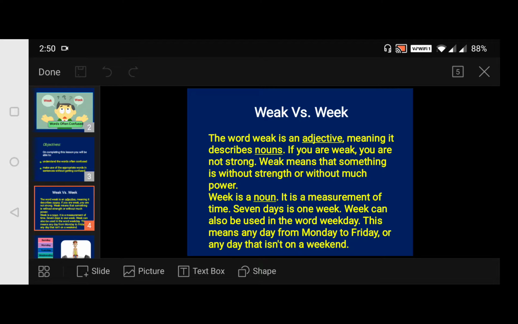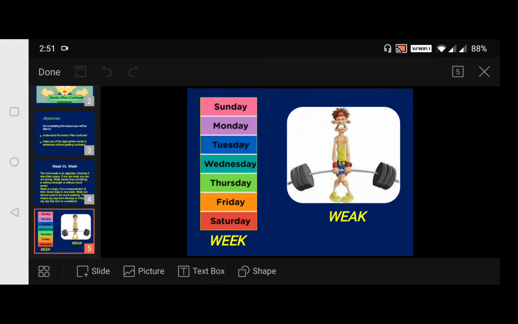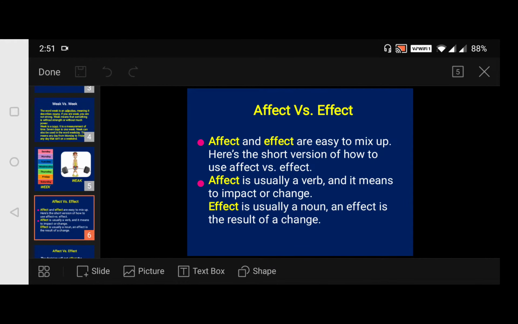And the other week, though pronounced similarly, the spelling is different and it's a noun. It's a measurement of time. Seven days is one week, and week can also be used in the word weekday. This means any day from Monday to Friday or any day that isn't on a weekend. These are very common words. Hope you understood this. Now moving to our next slide. Have a glance. This week is something different from that weak. Here is a noun, that's an adjective. Next, moving to our next slide.